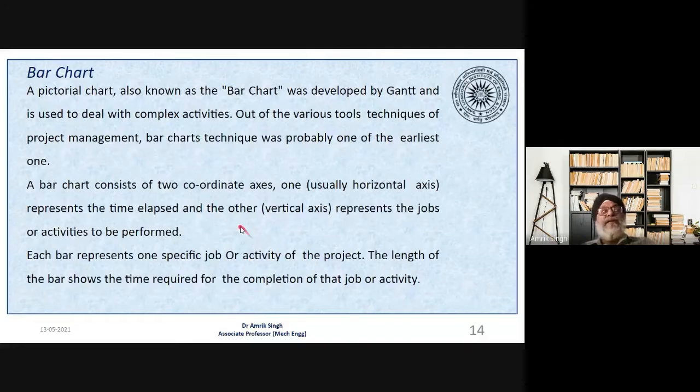A bar chart consists of two coordinate axes. One is the horizontal axis, which represents the time phase that has elapsed, and the other is the vertical axis, which represents the jobs or activities which are to be performed. Each bar represents one specific job or activity of the project. The length of the bar shows the time required to complete that job or activity.